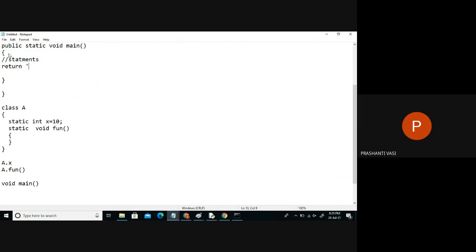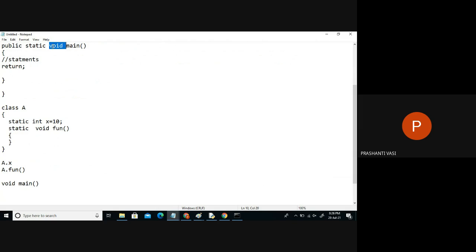We don't say return XYZ, or any return values because it is just returning nothing. So we can simply say return semicolon. Means, is it returning anything? Nothing. So returning nothing means we have to mention which keyword? Void. So void means nothing, no data. Data of no data type is called void.